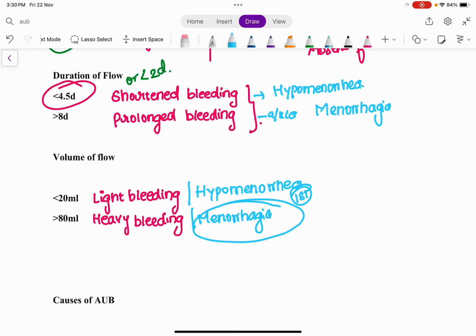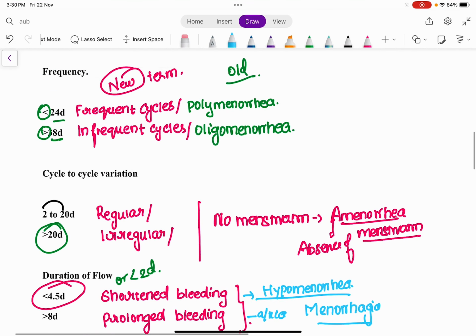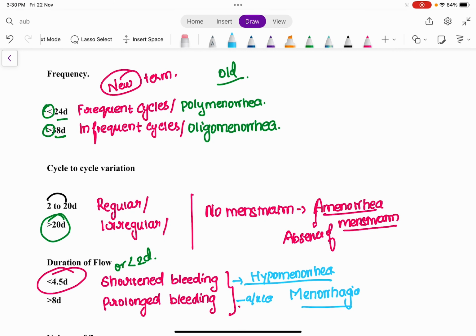Whereas menorrhagia means when the duration of blood flow is more than 8 days and the volume of blood loss is more than 80 ml. So for duration and volume, we take into consideration hypomenorrhea and menorrhagia. Right? Is it clear for all of you?